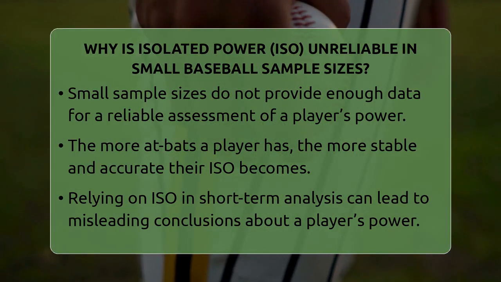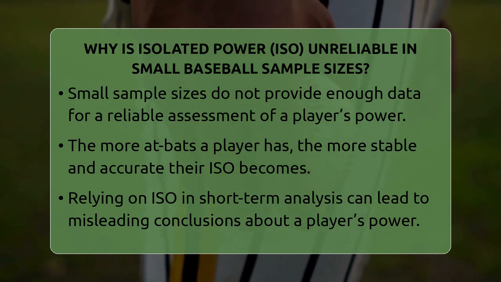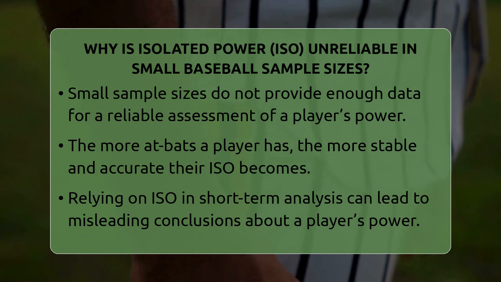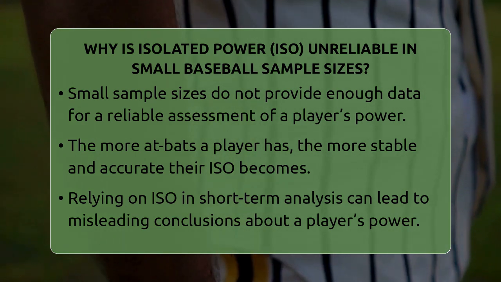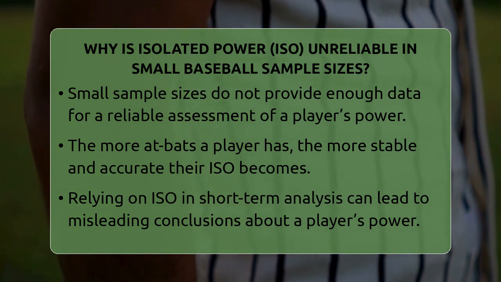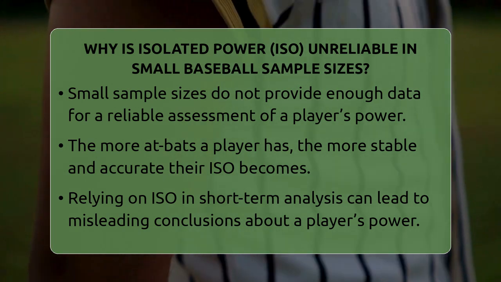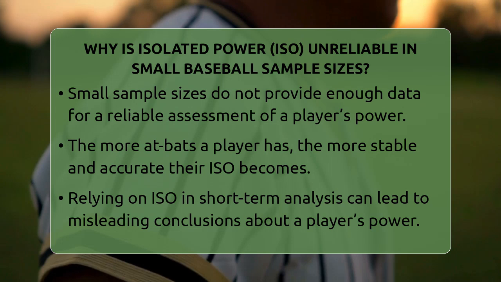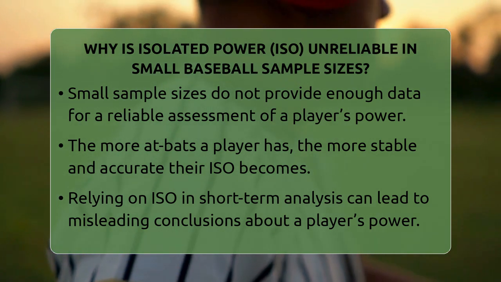For example, if a player hits 2 home runs in 5 games, their ISO might look fantastic. But over a full season, that might not be their true power level. Power metrics like ISO need a lot of data to be reliable. The more at-bats a player gets, the more consistent their ISO becomes. Small samples don't give enough data to see the real picture.